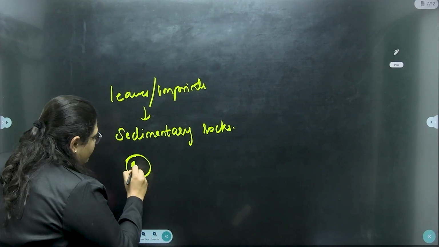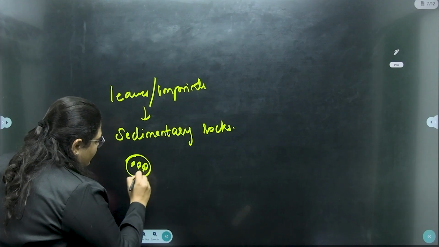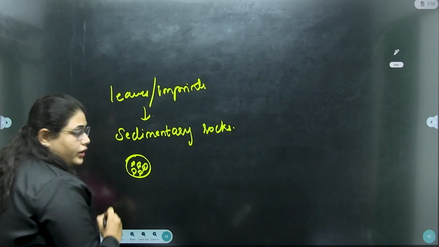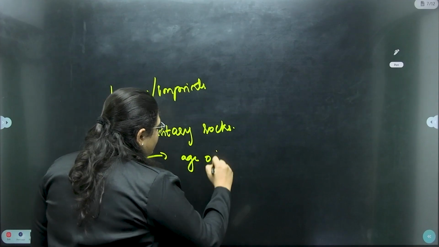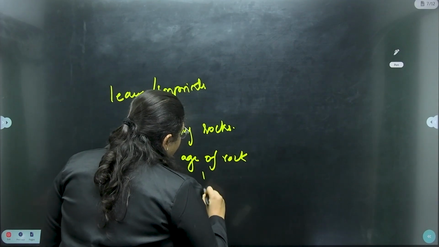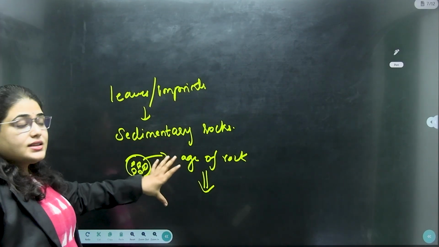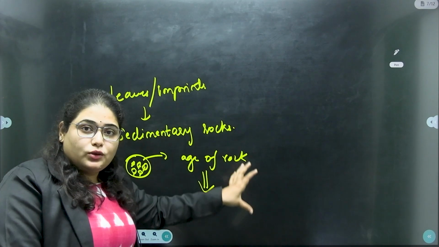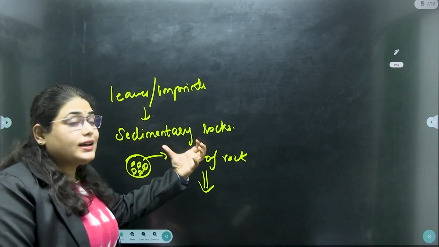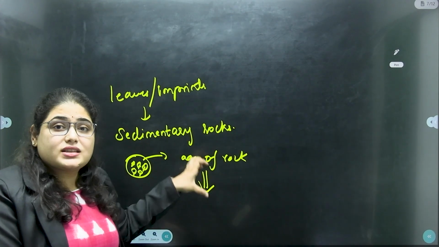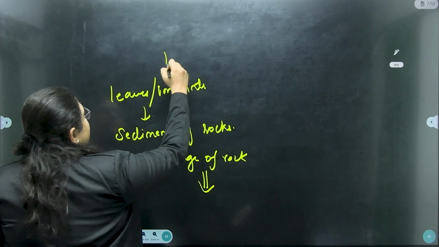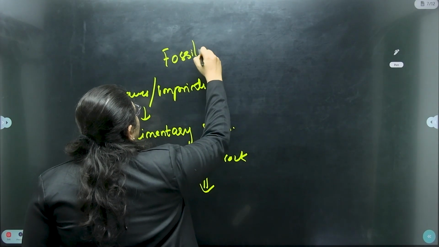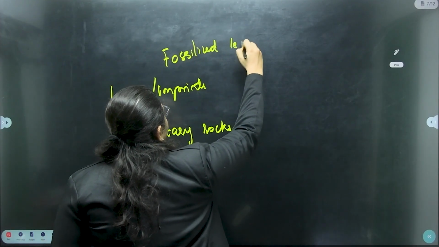There will be imprints of the plants. By the carbon dating method, they will know the age of this rock. Then they will study how the climate was, what climatic conditions led to this type of vegetation. That is called fossiled leaves. The leaves are present in the form of fossils.